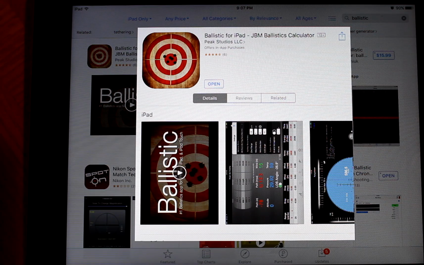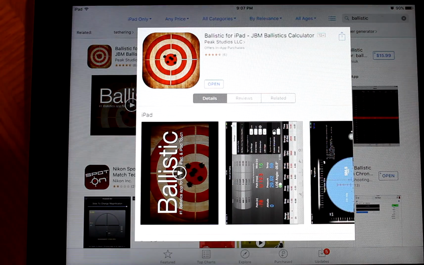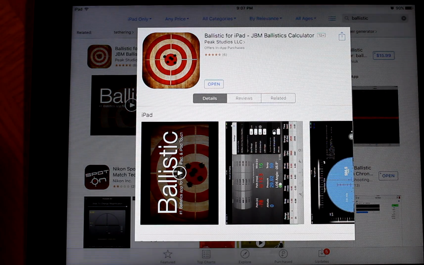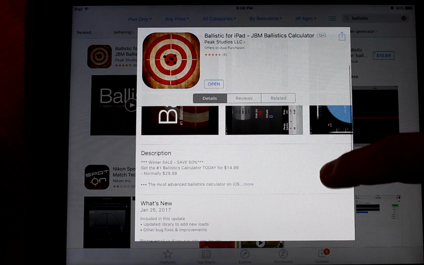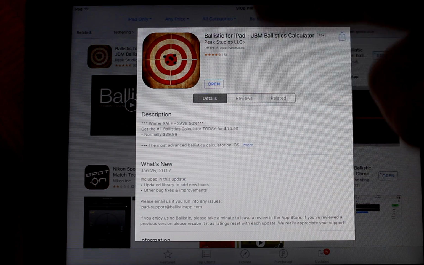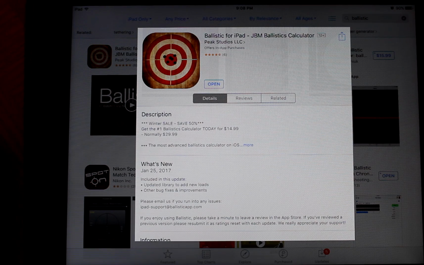So today it's February 16th, 2017, and I have an iPhone and an iPad. I was pretty bummed out when I found out that I had to purchase the app for both my iPad and my iPhone separately, especially how much it costs. During SHOT Show, they had a special going on, save 50%. It was normally $30, so it was going to cost me $60 total for my iPad and my iPhone, so I didn't buy it. Once it went 50% off, I totally bought the app on both devices.